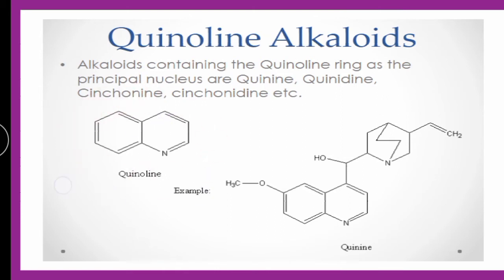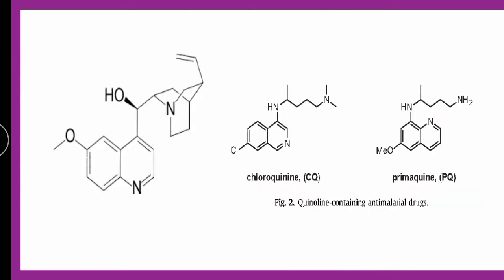This one is the quinoline ring as heterocycle. Okay, principal nucleus. And along with these alkaloids, quinoline alkaloids, chloroquine, which is an antimalarial, also contains the quinoline heterocycle.